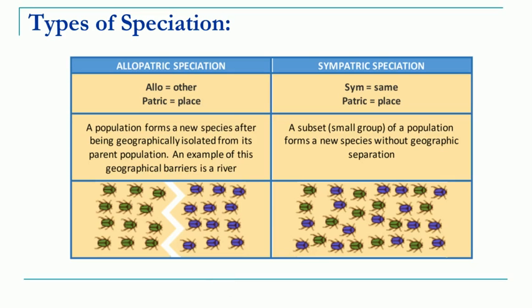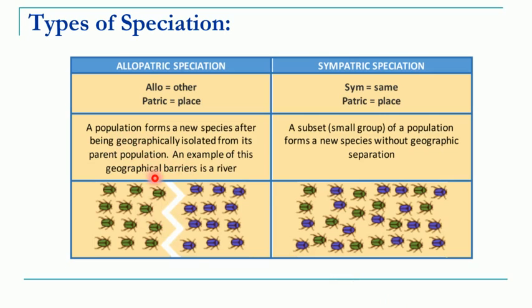In this slide first we will understand the difference between allopatric and sympatric speciation. Allopatric is a Greek word. Allo means other, patric means land or a place. In this, speciation occurs due to some geographical barrier.